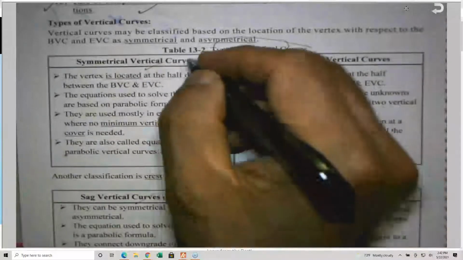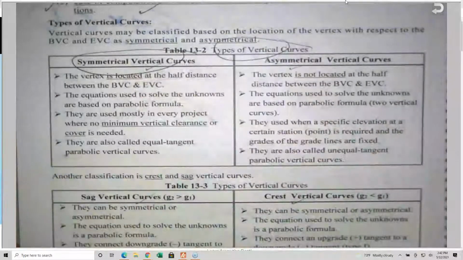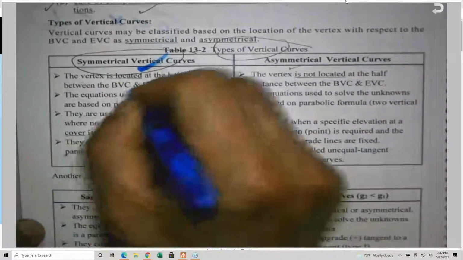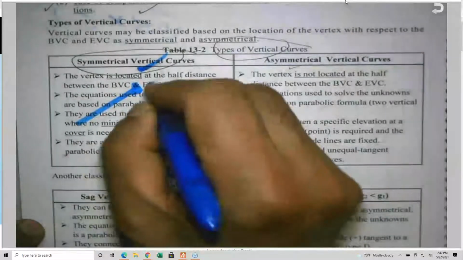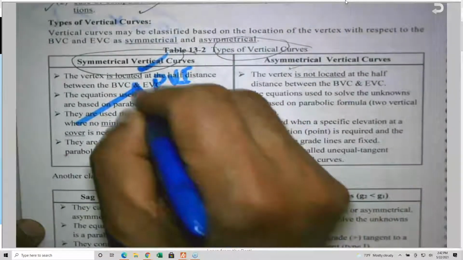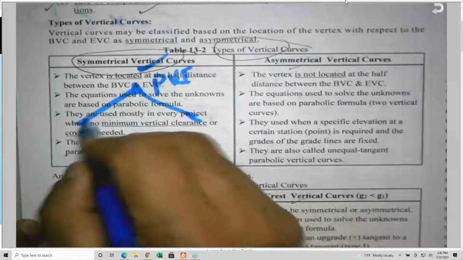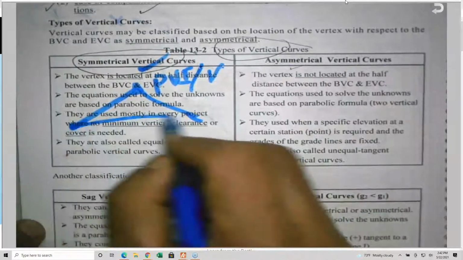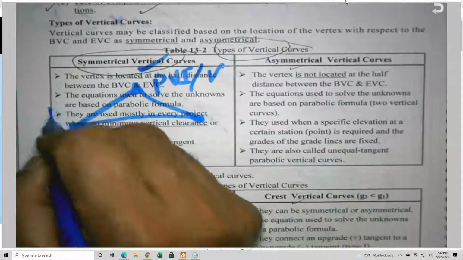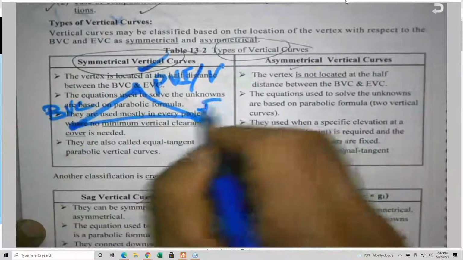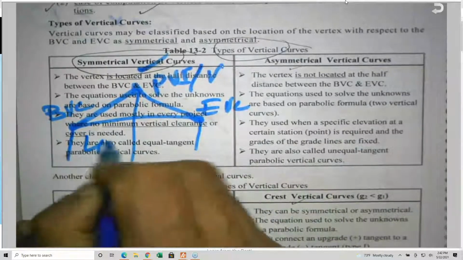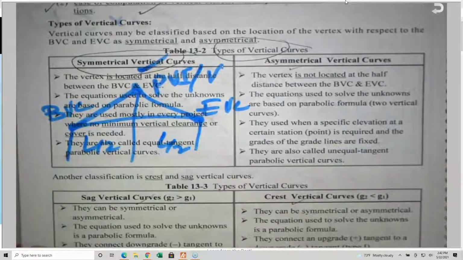Vertical curves could be either symmetrical, and this is what you are going to see, by the way. Symmetrical means that this PVI, the point of vertical intersection, or simply vertex, is halfway between the beginning and the end. This is the beginning of the vertical curve, and this is the end. This here is L over 2, and this is L over 2.